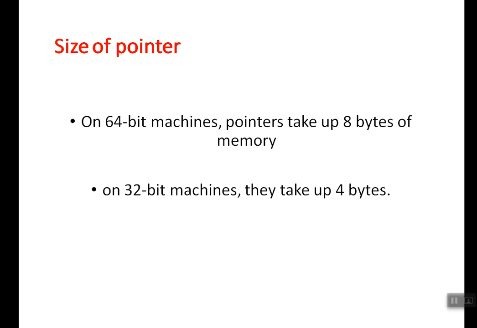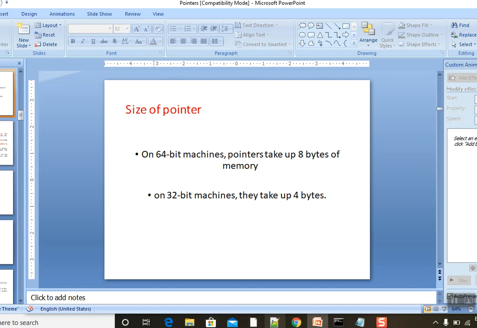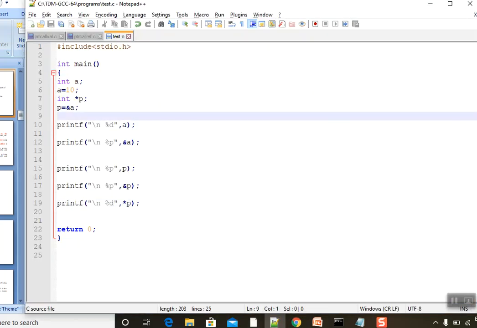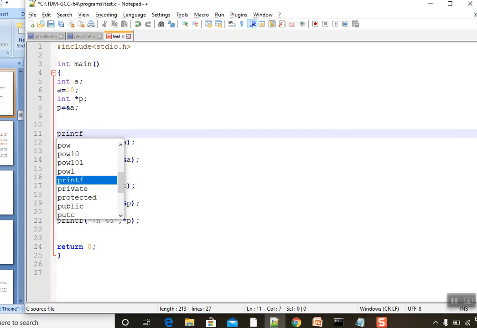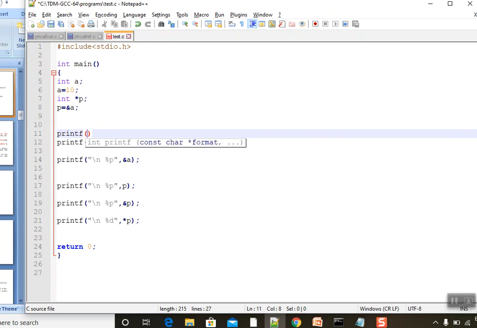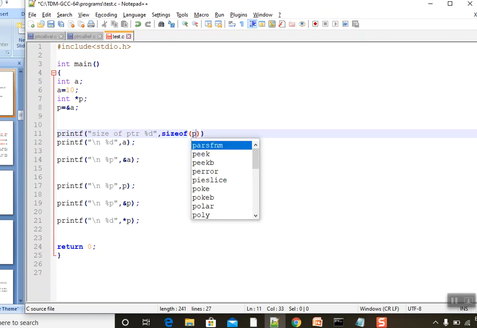What is the size of a pointer? In 16-bit machines it takes 8 bytes, and in 32-bit machines it may take 4 bytes. How to check? We know that the sizeof operator can be used for checking the size, right? So printf size of ptr %d comma sizeof p, since p is the pointer variable here.